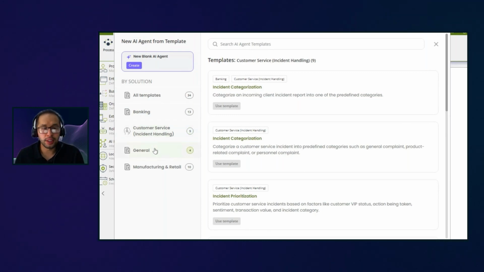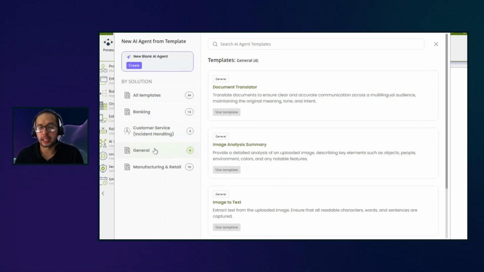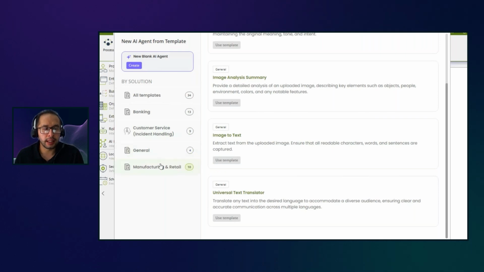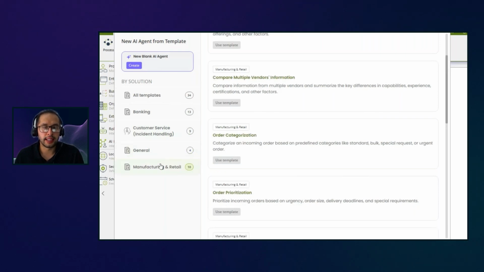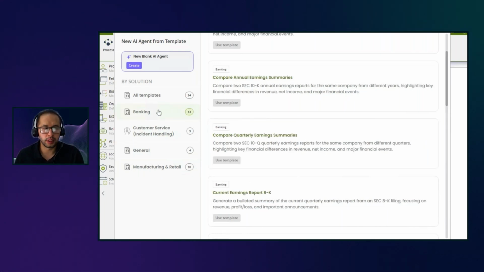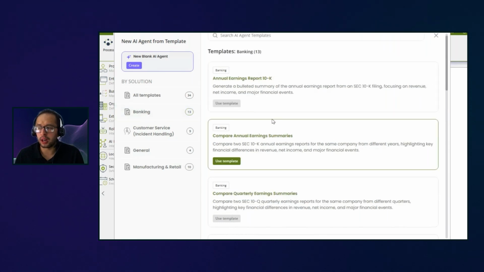You have some in the general category that allow you to translate one document from one language to the other, or analyze an image, or extract information from an image, or translate simple text from one to the other. And then you got the manufacturing and retail ones, that are everything about vendors, or orders, and how to manipulate all of this. The way this template works is that you can go and get into the information about how all of this works, right?